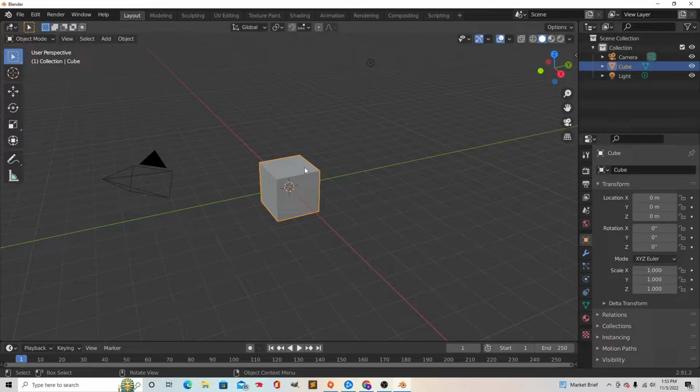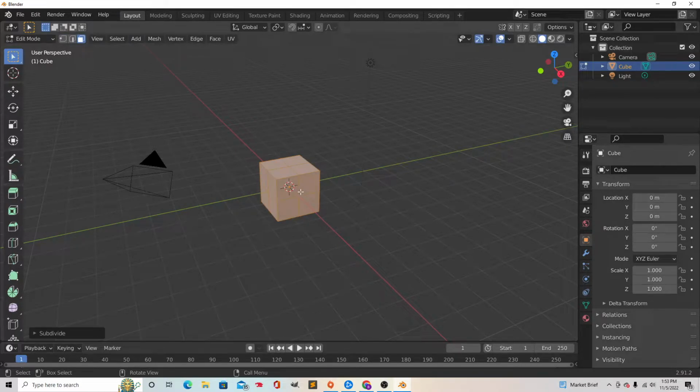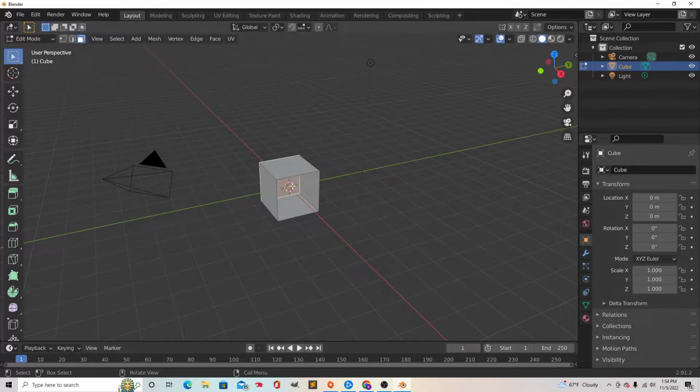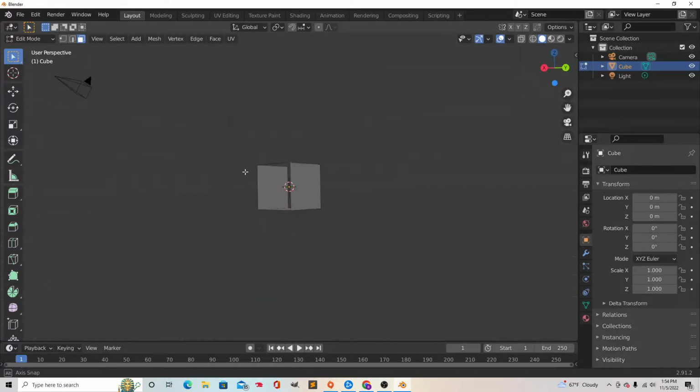And so what we want to do is Tab into Edit Mode, select the faces right here, and then left click, accidentally subdivide it. Left click here, hit X, faces. Left click here, X, faces. So now it's almost a tube.